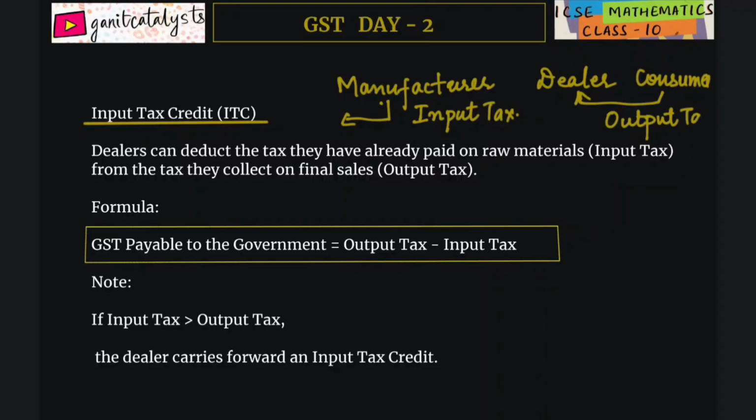Already we have done this. The difference between these two, output tax minus input tax, is the GST payable to the government by the dealer. If input tax is greater than output tax, the dealer carries forward an input tax credit.